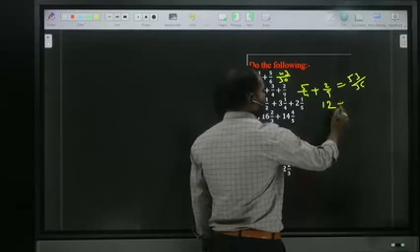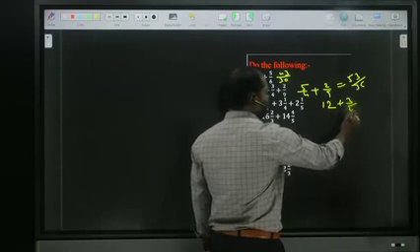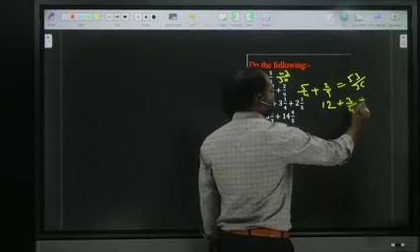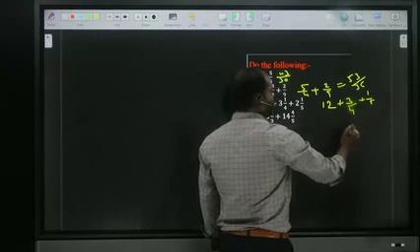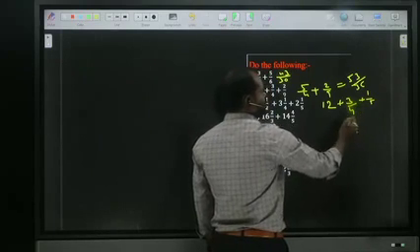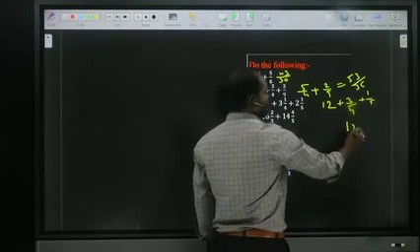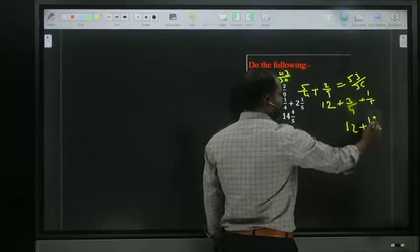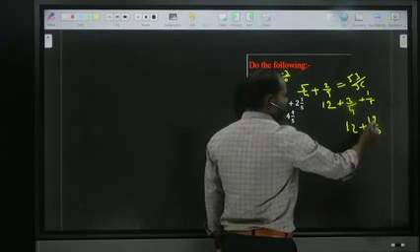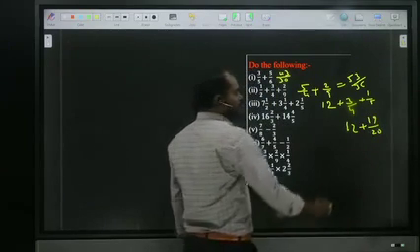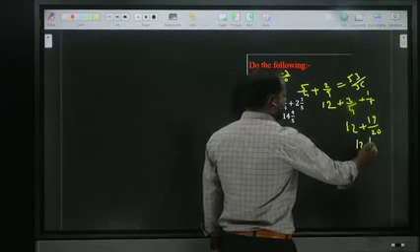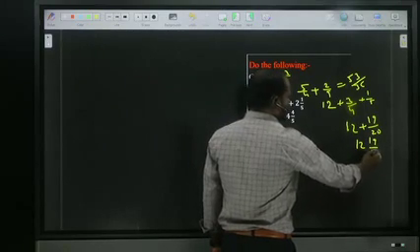Then 3 by 4 plus 1 by 5: 15 plus 4 is 19 by 20. That is proper, so no problem at all. So what is the answer? 12 19 by 20.